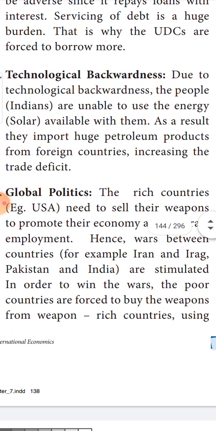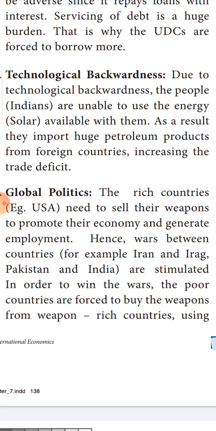Next is technological backwardness. See, because of technological backwardness, people are unable to use the energy whatever they have. For example, we are technologically very, very poor with respect to energy generation. Solar energy is abundantly available, is it not? Why should we think of not utilizing the solar energy and why should we buy petrol from other countries? Because we are not technologically developed.